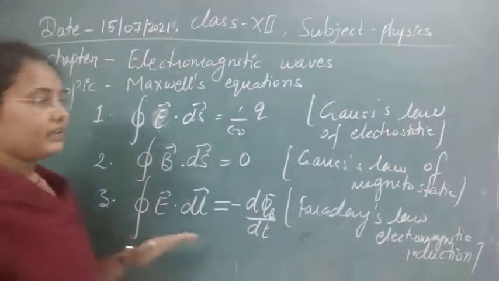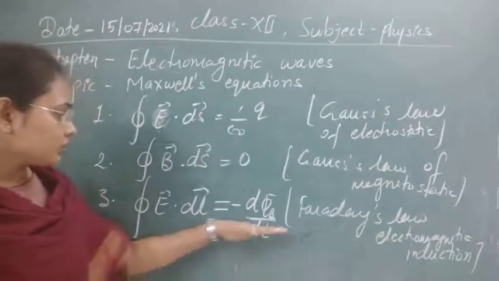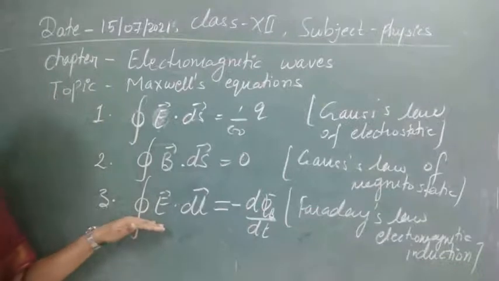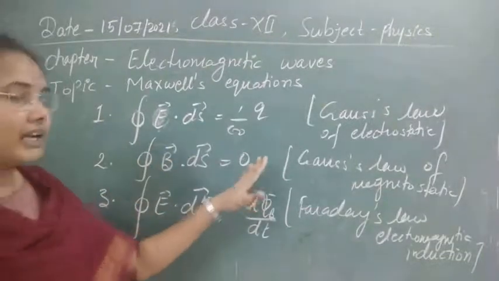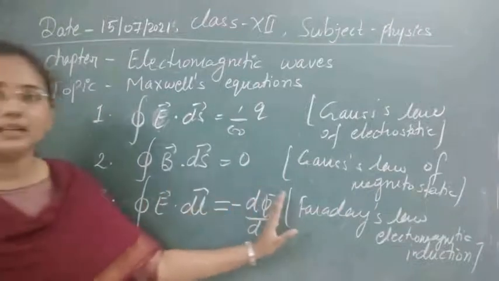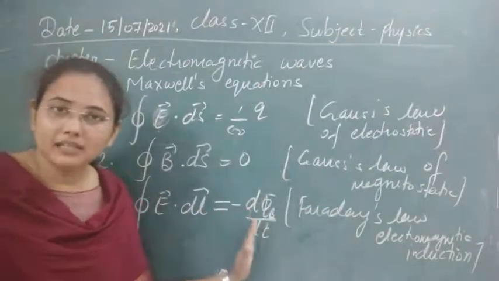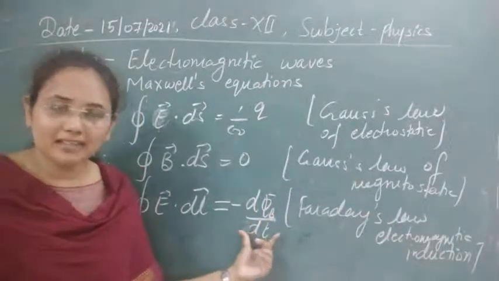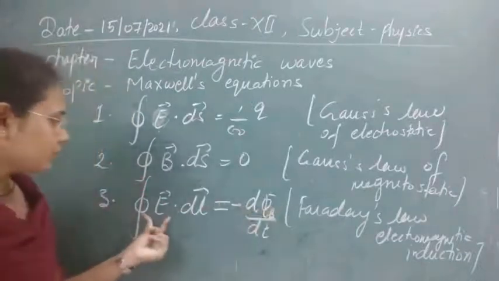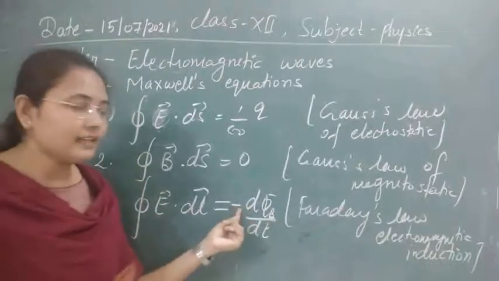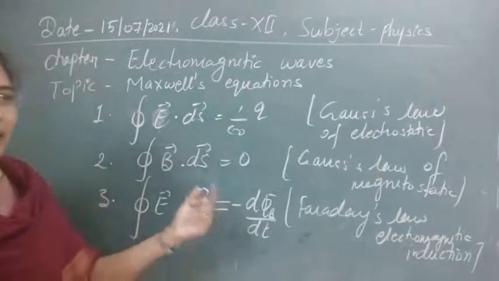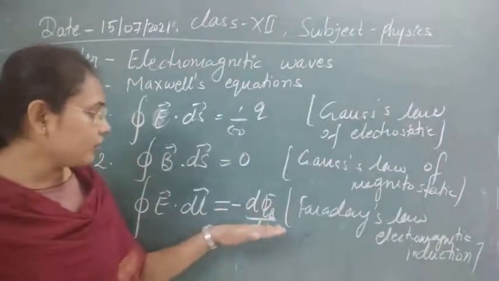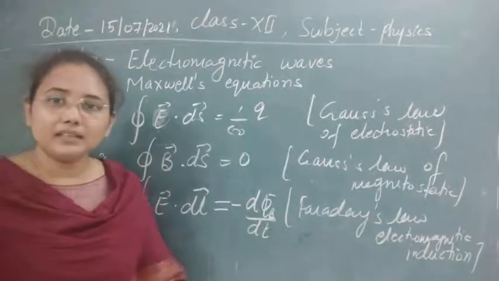This is the topic that we have just understood in the previous two chapters. This is the way in which Faraday's law of electromagnetic induction can be represented by integral equations. This integral equation shows that we can produce electricity by using a varying magnetic field. Time-varying magnetic field can produce electricity, and the negative sign represents that the electricity produced opposes any change in this flux. This is given by Lenz's law.